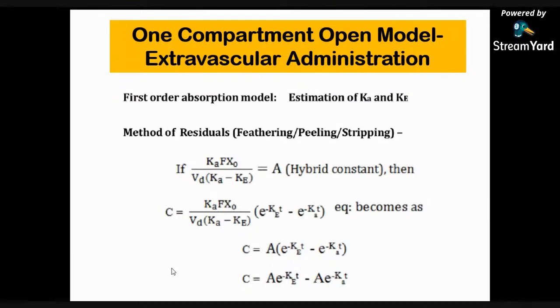So finally we get C is equal to A e to the minus Ke t minus A e to the minus Ka t.